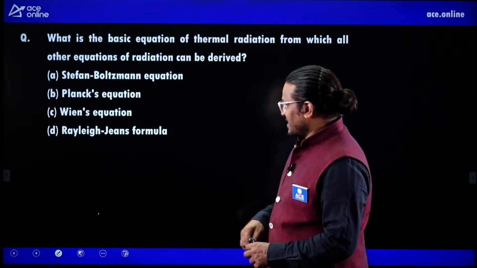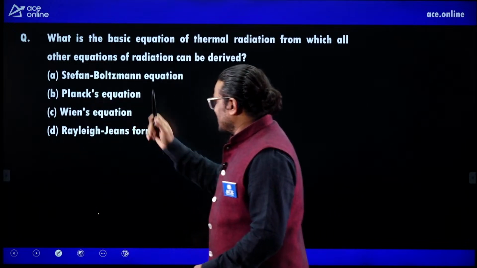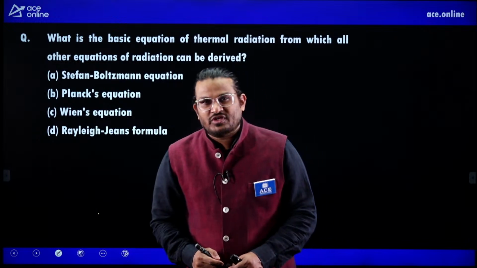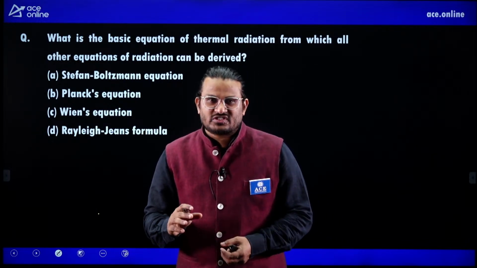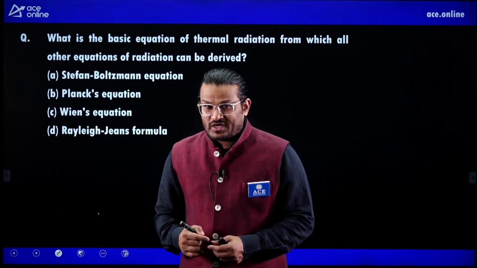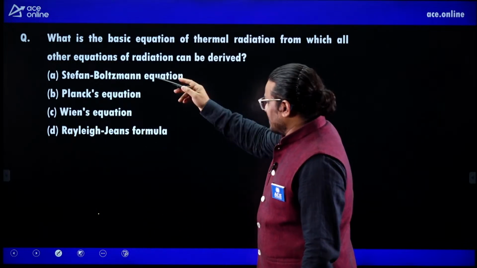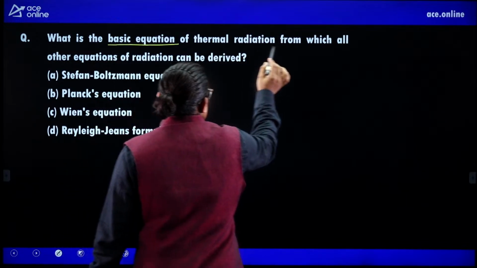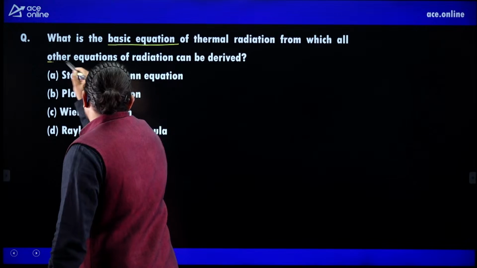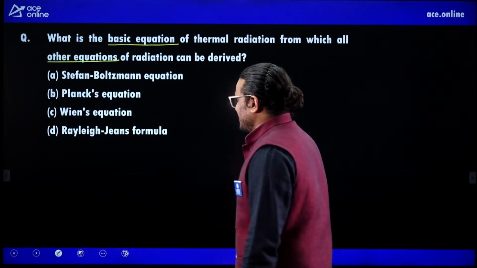Option A is the Stefan-Boltzmann equation, which is very popular. Everyone knows if it is radiation, it means Stefan-Boltzmann equation. But what is the question? The question is, what is the basic equation of thermal radiation from which all the other equations of radiation can be derived?